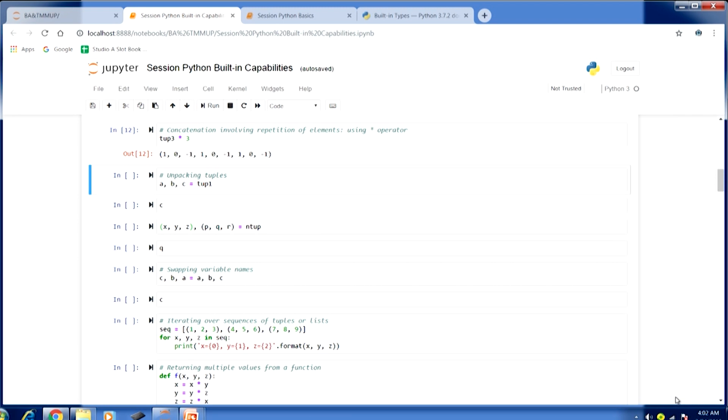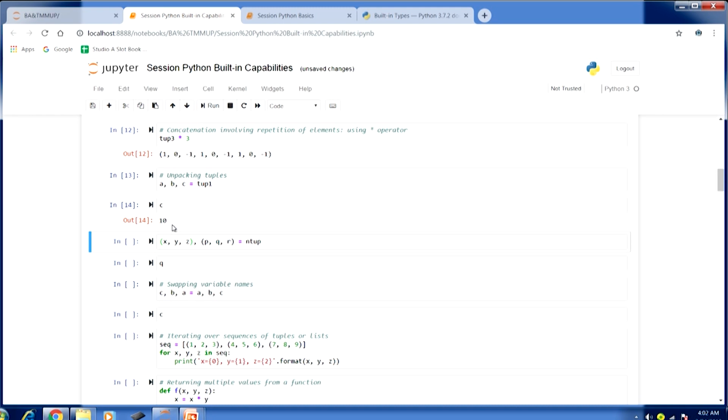When we are using the assignment operator, unpacking is happening, where the individual elements of the tuple on the right hand side are going to be assigned to the individual elements of the tuple on the left hand side. So, if I run this, this unpacking will happen, and if I just want to access one element, let us say c, you can see the value 10 is there.